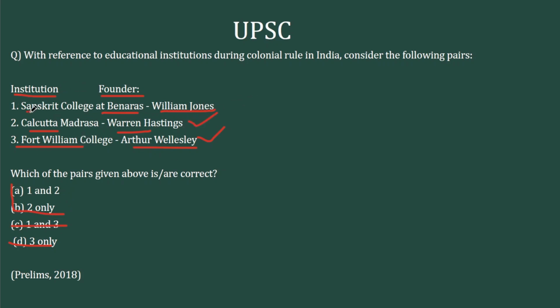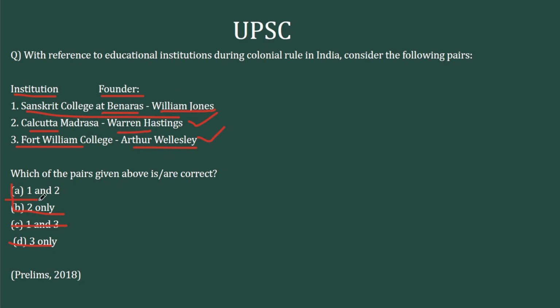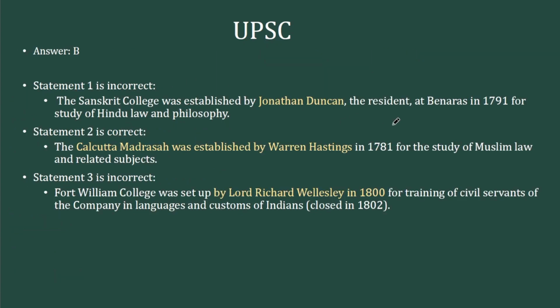This is also a very repeated and common fact that is available in all modern India textbooks. Sanskrit College at Banaras was established by Jonathan Duncan and not William Jones. So the correct answer would be 2 only, which is Calcutta Madrasa and Warren Hastings. Jonathan Duncan established Sanskrit College when he was the resident in Banaras in 1791. The purpose of it was to study Hindu law and philosophy.